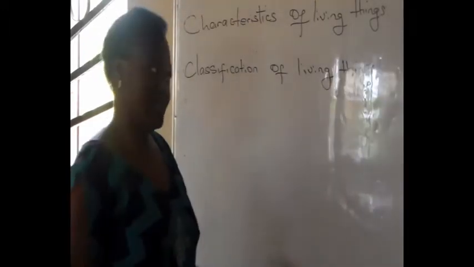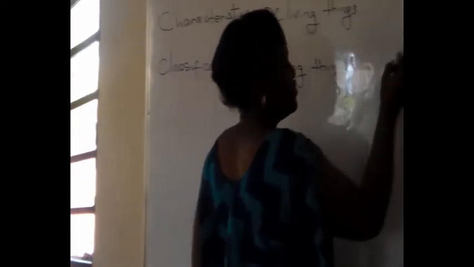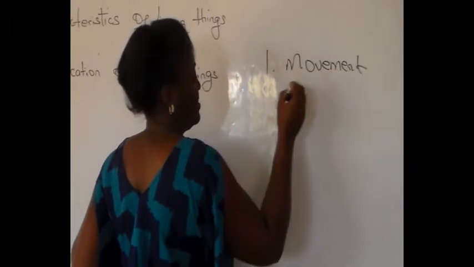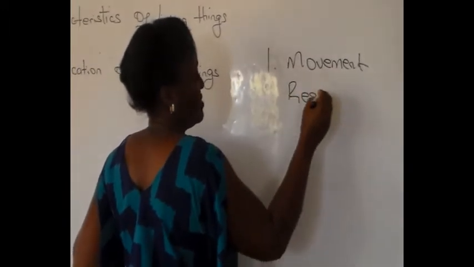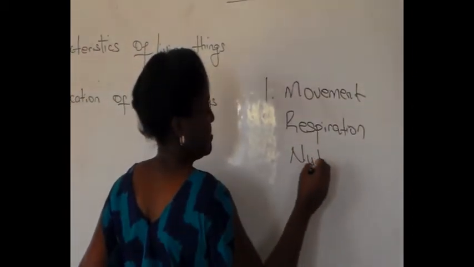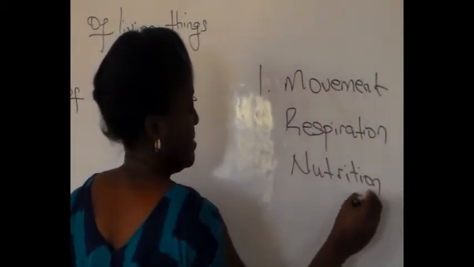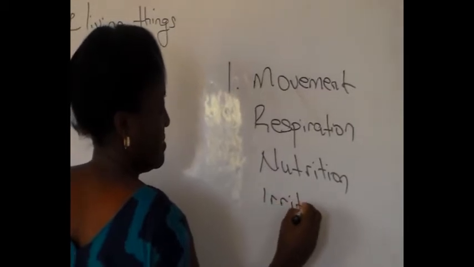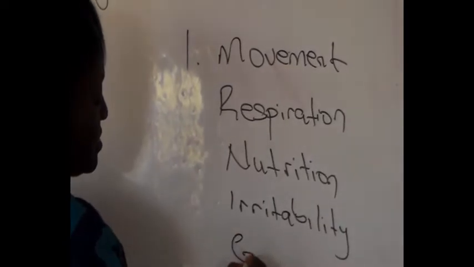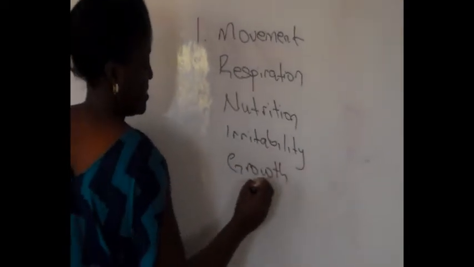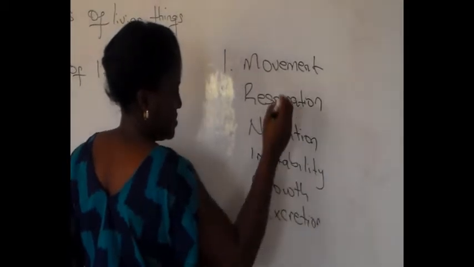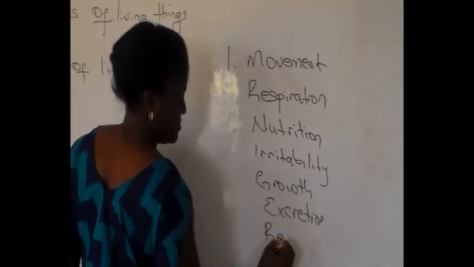Number one, movement. All living things move. We have movement, we have respiration, nutrition, irritability, growth, excretion, and reproduction.